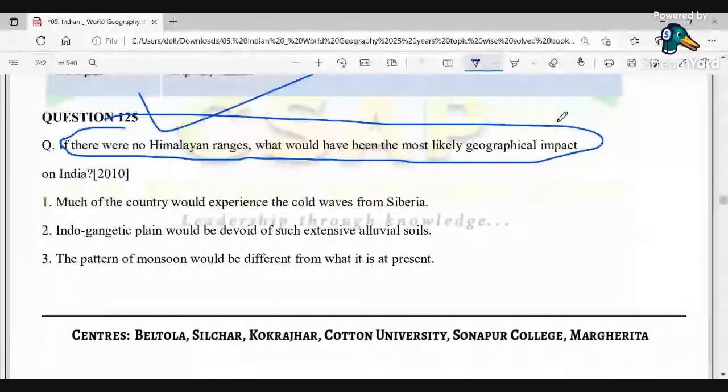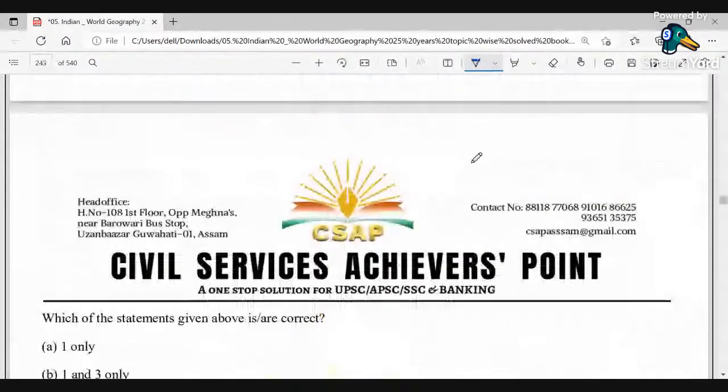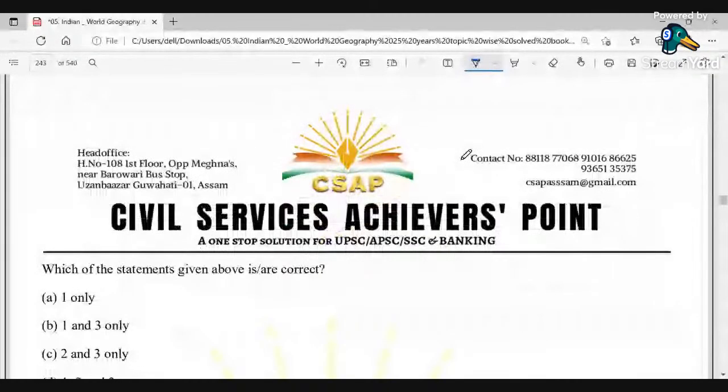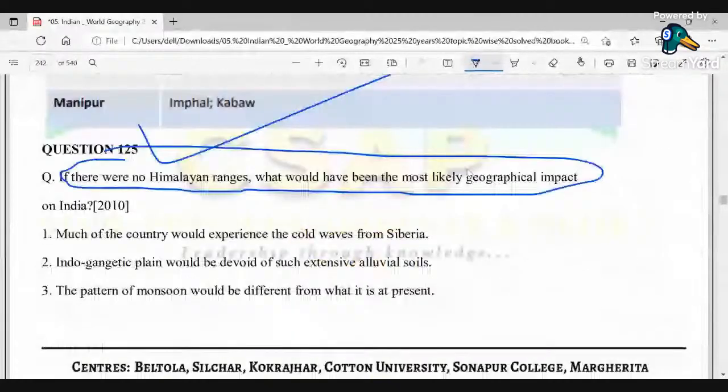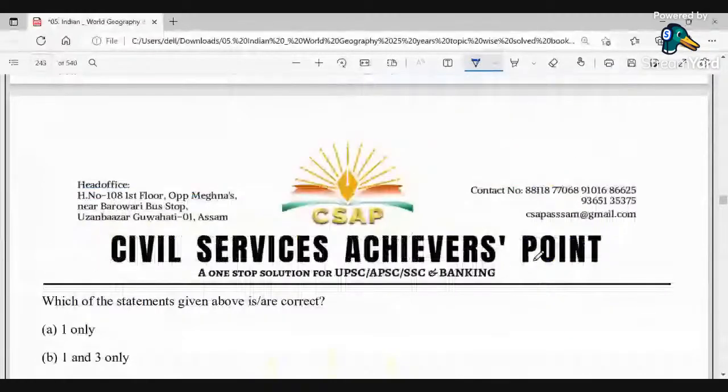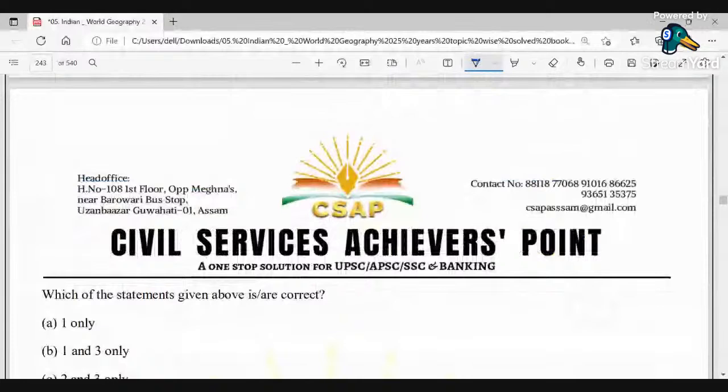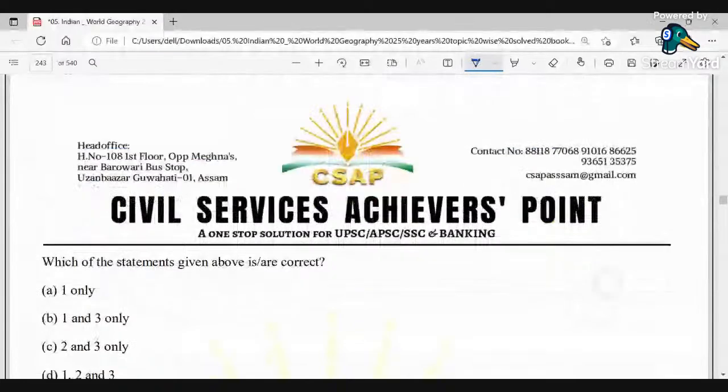The pattern of monsoon would be different from what it is at present. So which one of the options given above are correct? One only, 1 and 3, 2 and 3, and lastly 1, 2 and 3. Okay. So what are the options given? One only, then 1 and 3, then 2 and 3, and lastly 1, 2 and 3. So all the options are given. First option is 1 only, 1 and 3, 2 and 3, and lastly all of the above.